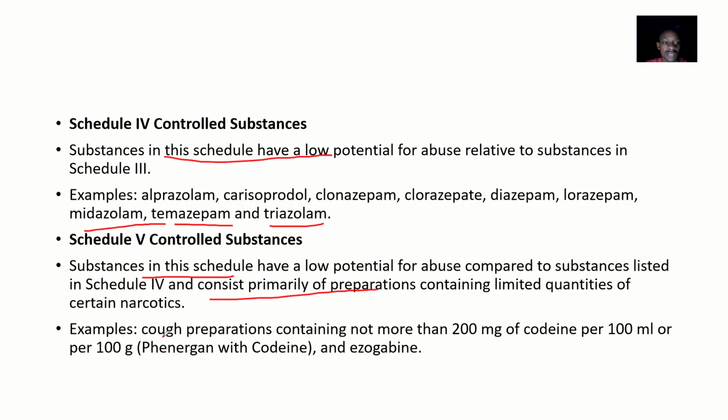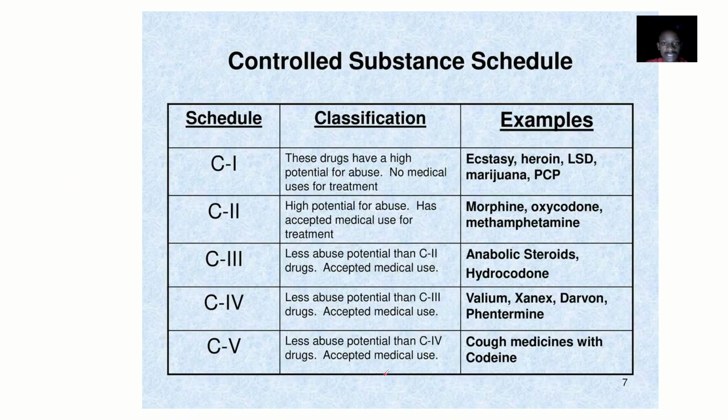Examples include cough preparations containing not more than 200 milligrams of codeine per 100 milliliters or 100 grams, such as Phenergan with codeine, and Lomotil.